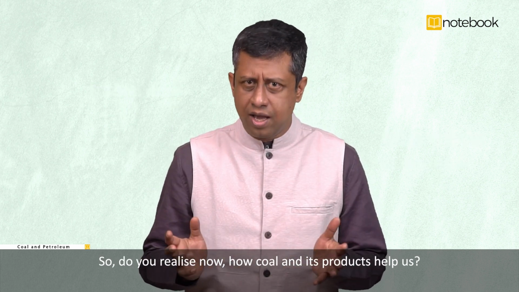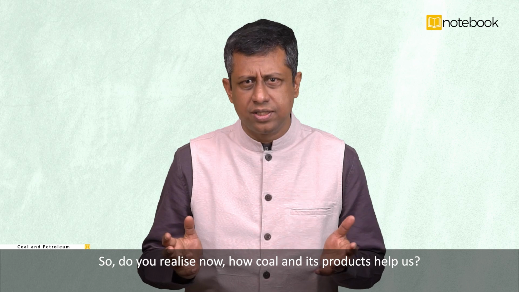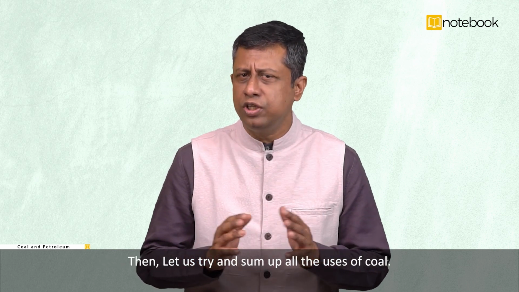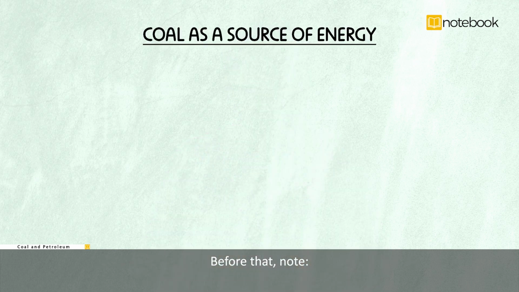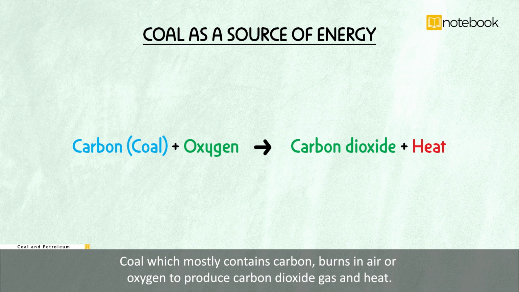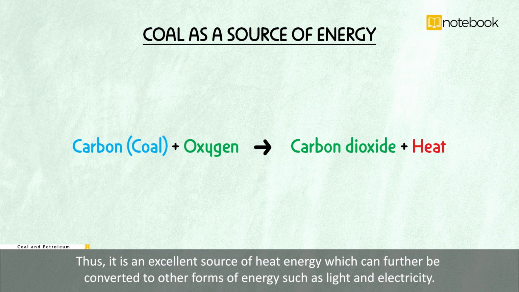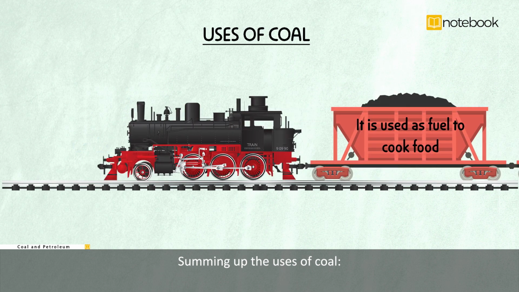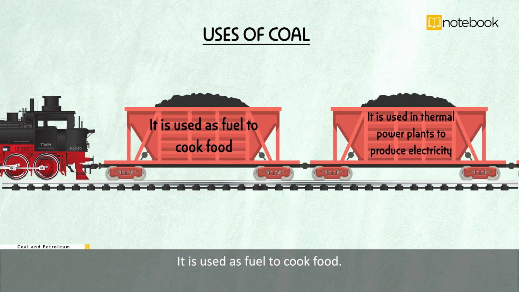So, do you realize now how coal and its products help us? Then, let us try and sum up all the uses of coal. Before that, note, coal, which mostly contains carbon, burns in air or oxygen to produce carbon dioxide gas and heat. Thus, it is an excellent source of heat energy which can further be converted to other forms of energy such as light and electricity.